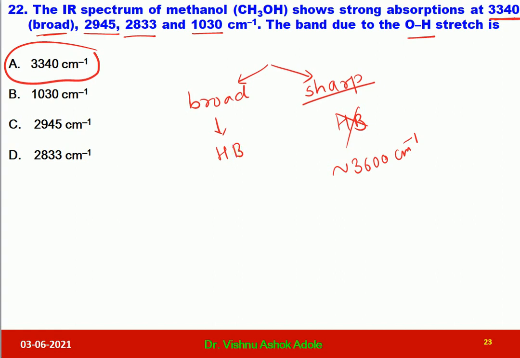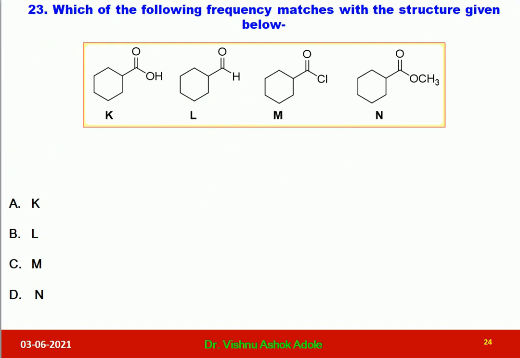Due to hydrogen bonding, we get a broad signal for the hydroxyl group, and such signals are located between 3400 to 3200 reciprocal centimeter. So this is a very important thing regarding the types of OH group, showing different kinds of spectrum in IR spectroscopy. Let us go for question number 23.